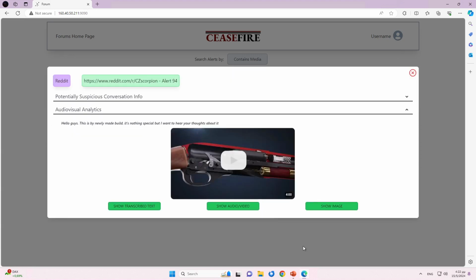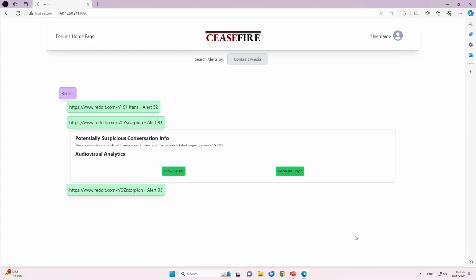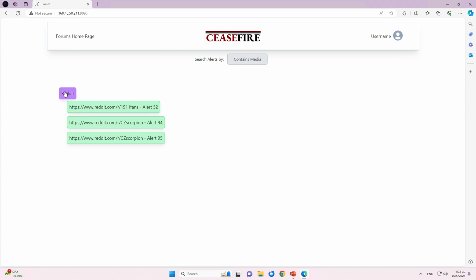It is important to note that if the video is in a language other than English, our system seamlessly translates the content, ensuring users have access to all relevant information. And with this clarification, we end the demo presentation for use case 5, 3D printed firearm blueprints distribution.